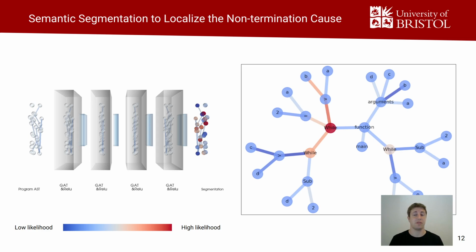Now we can use node-wise cross-entropy loss and train the attention layers. Attention scores are different if tasks are different. For the same program, different attention scores might be obtained than for a classification task.